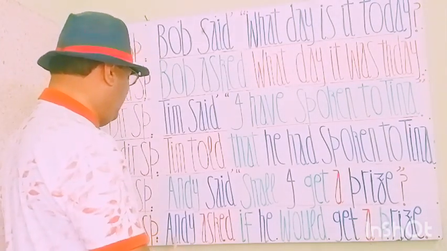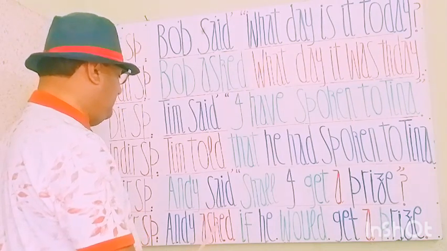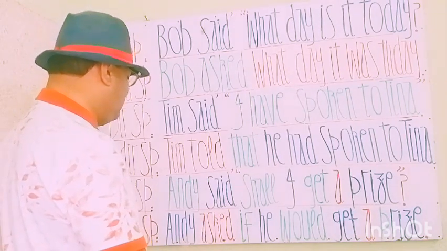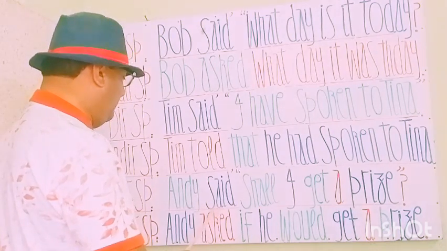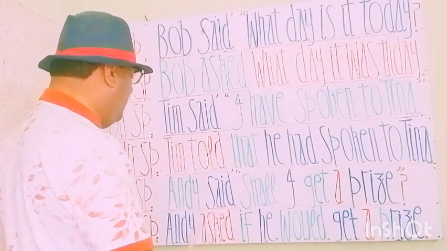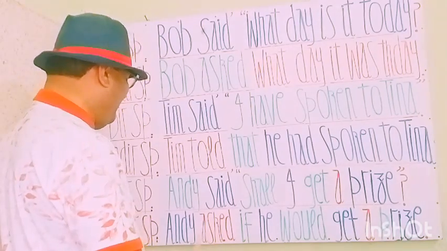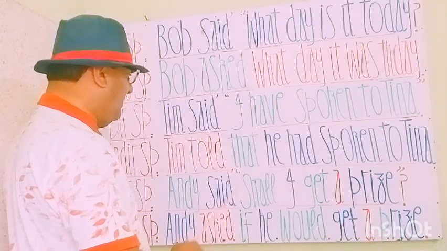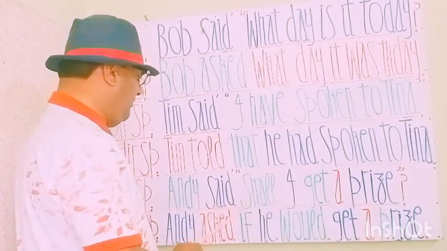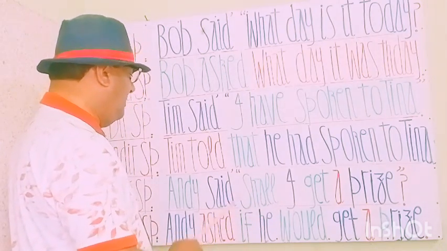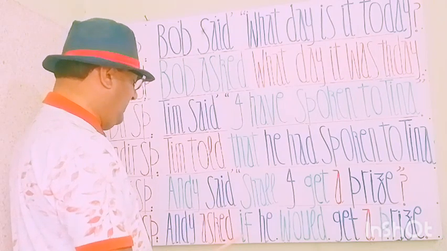See again, we write Andy asked, said is replaced by asked. So Andy asked, by rules allow us that we can replace said. Even we can write said as well here, but to beautify the statement we write asked. Andy asked, Andy ने पूछा. Now you see, this is a simple interrogative. So in simple interrogatives we write if or whether. So commas are removed and we write here if.